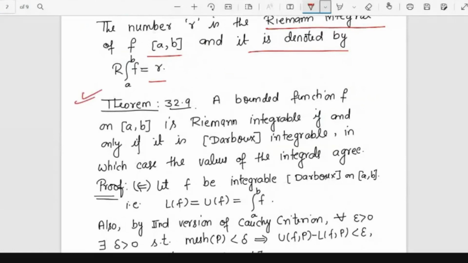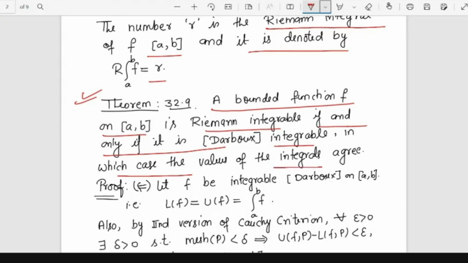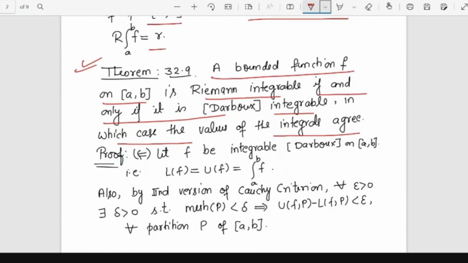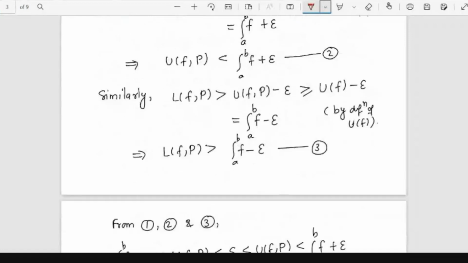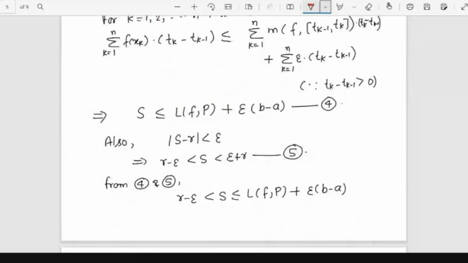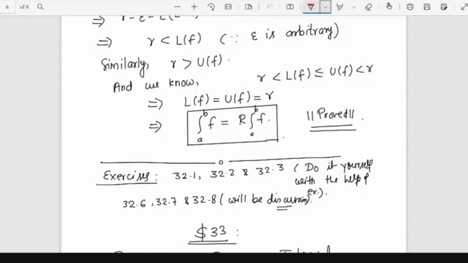It has been observed that a bounded function f on [a, b] is Riemann integrable if and only if it is Darboux integrable, in which case the values of the integral agree. So basically this theorem gives an insight: both definitions agree and both are equivalent. Riemann integrability criteria and Darboux integrability criteria are the same. That's why we call it Riemann integration, and we don't call it Darboux integral again and again. I'm not going to prove it, but you should know that both definitions are the same, and you can also prove it mathematically, of course.